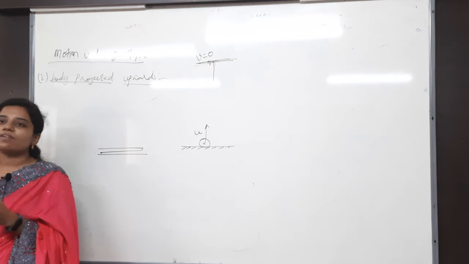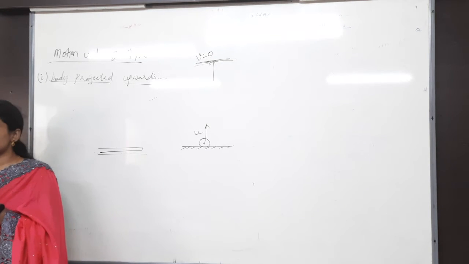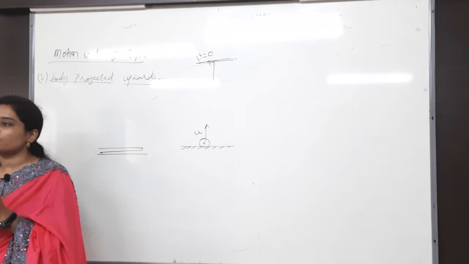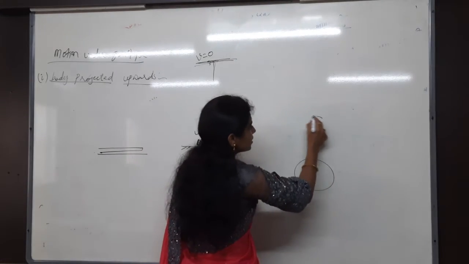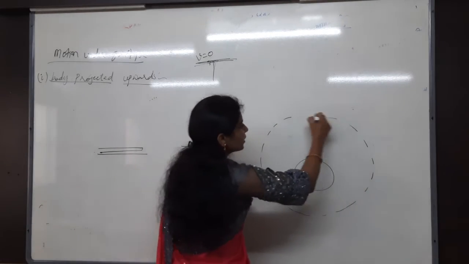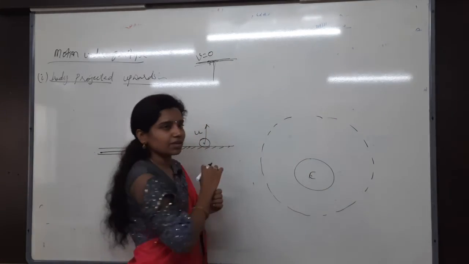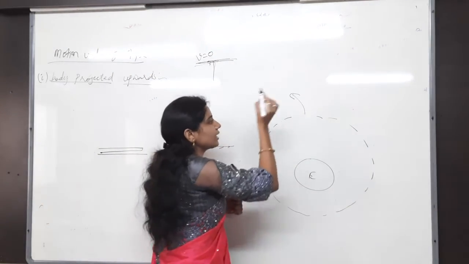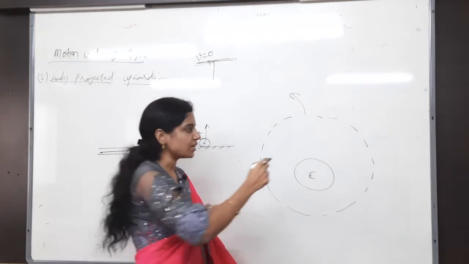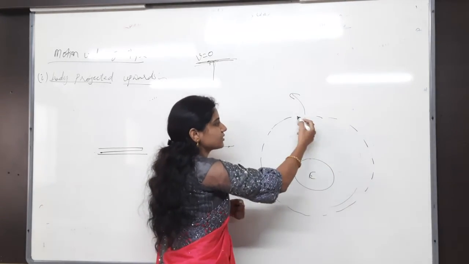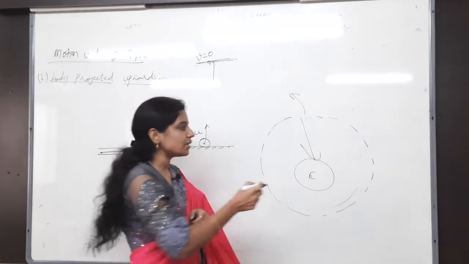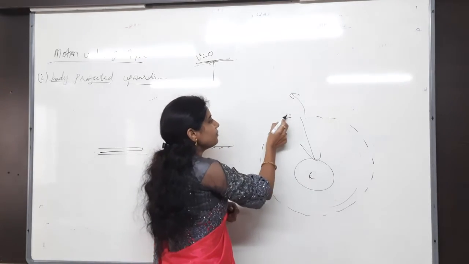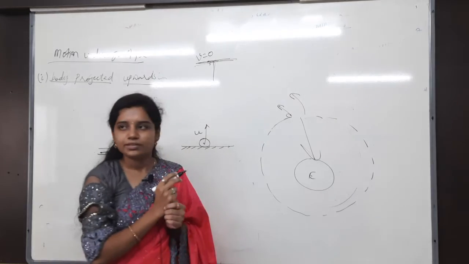So wherever it might go, if it is going beyond the gravitational field of the earth, for example, if I say this is the earth and this is the gravitational field of the earth, until it is overcoming that, until it is crossing the gravitational field, then what happens? Wherever it might be inside the gravitational field, it will compulsorily fall down only. Once the body escapes from the gravitational field, then what happens?